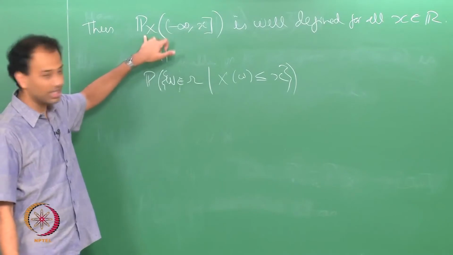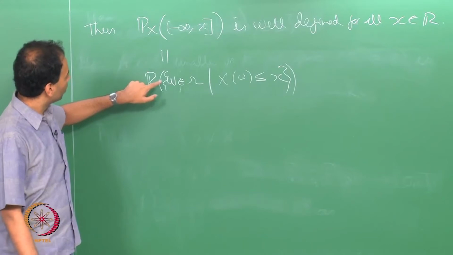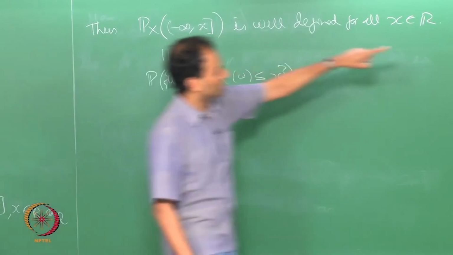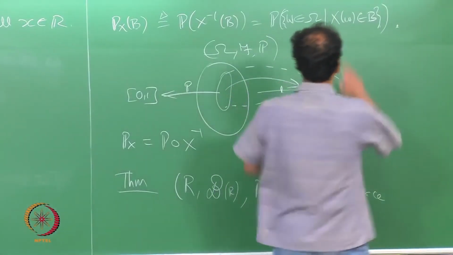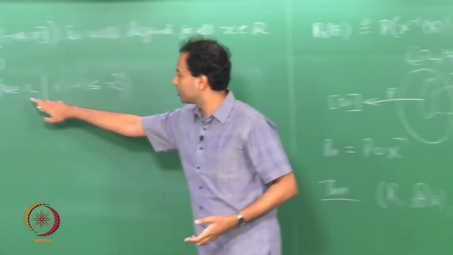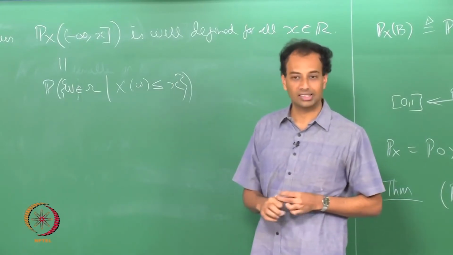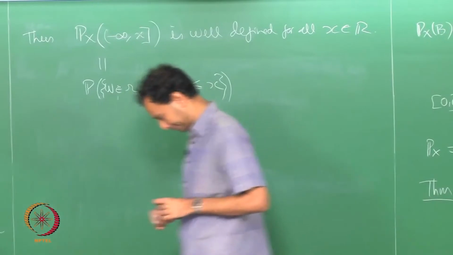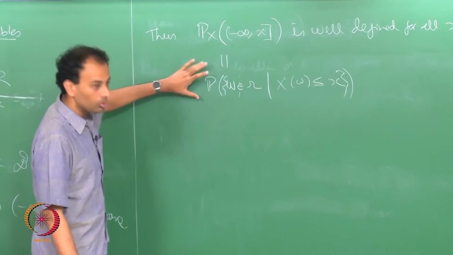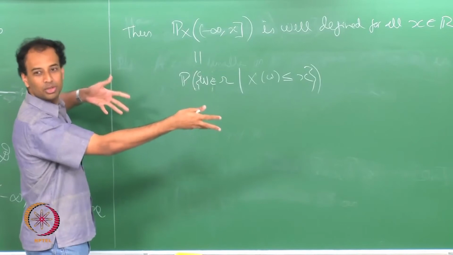So, that is a Borel set. So, P_X is defined on that set, and that is nothing but the probability that omega is such that X of omega lies in (-∞, x]. Remember, it is the set of all omega for which X of omega lies in (-∞, x], which is nothing but the probability that X of omega is less than or equal to little x, correct. So, this specifies the probability law of the semi-infinite intervals, which are nice Borel sets after all.